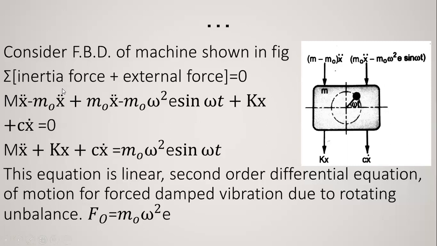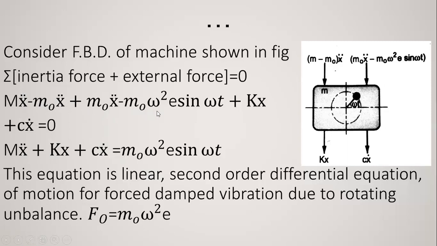So here m minus m0 is the total mass of the plate, or the mass of the body without the rotating unbalanced part. So m x double dot plus kx plus c x dot, right? But here m0 x double dot is going to be neglected because m0 can be negligible as compared to the total mass of the plate, right?